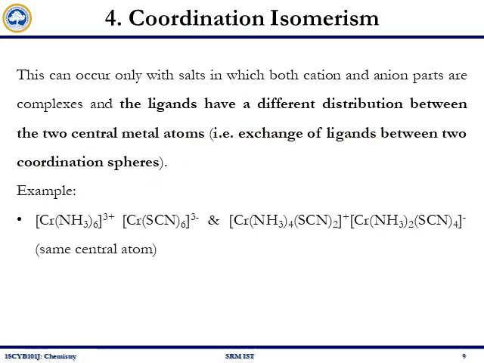Example: the same central atom, a chromium based complex.